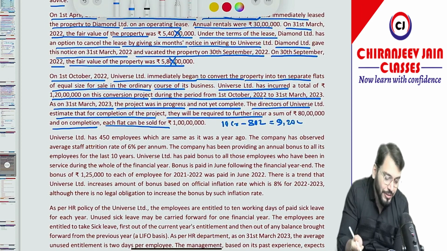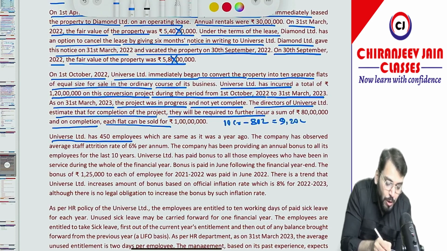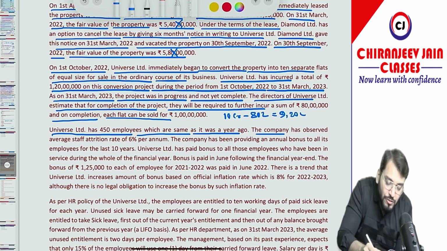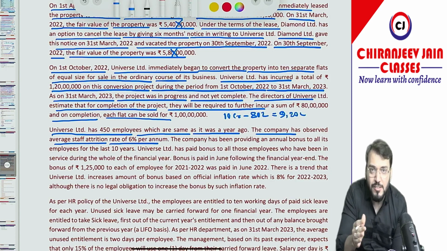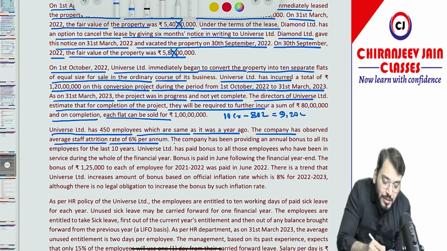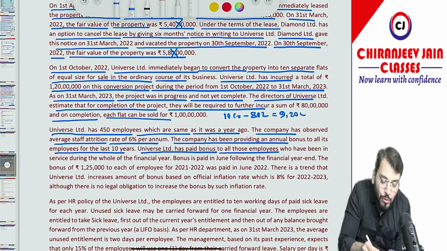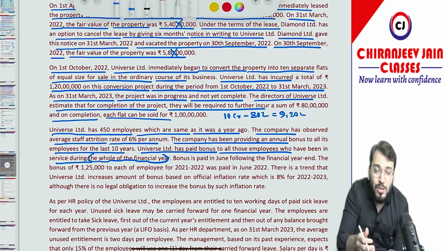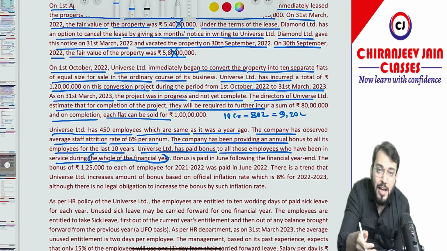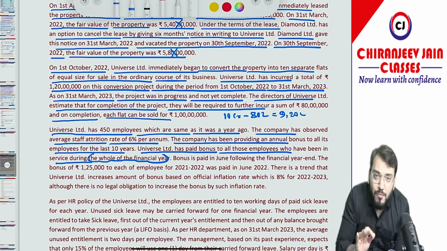Let's see what the question they have asked. Universe Limited has 450 employees which are the same as it was a year ago. The company has observed average staff attrition rate is 6% per annum, means on an annual basis 6% employees will leave the job. The company has been providing an annual bonus to all its employees for the last 10 years. Universe Limited has paid bonus to all those employees who have been in service during the whole of the financial year. Means any employee who actually leaves the job will not be eligible for bonus, and any new employee who joins the job will not be eligible for bonus.